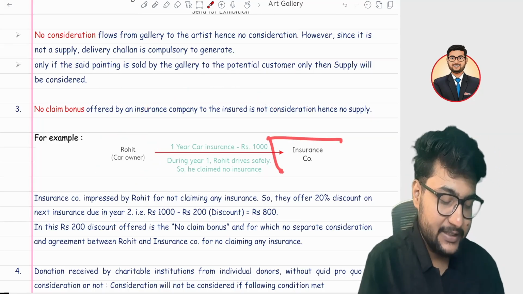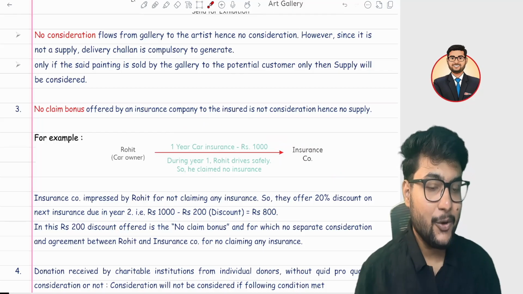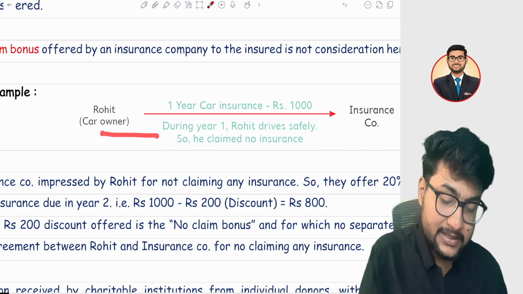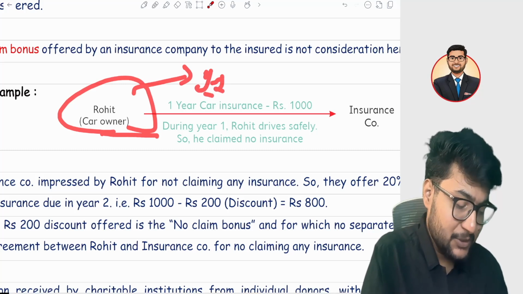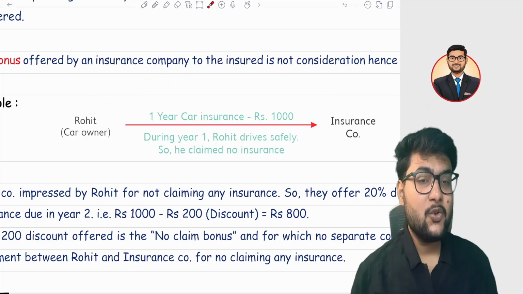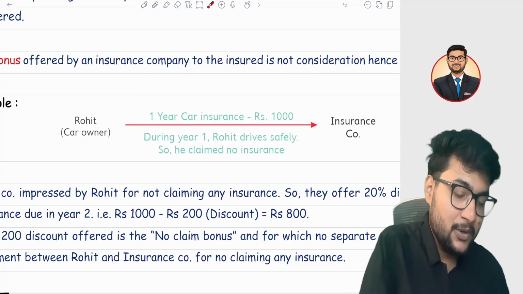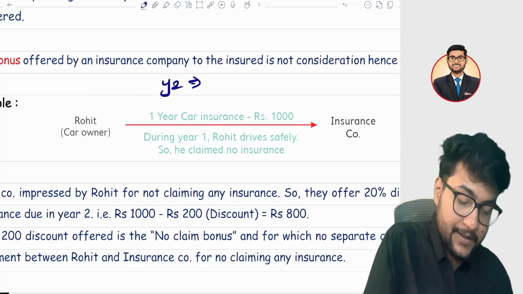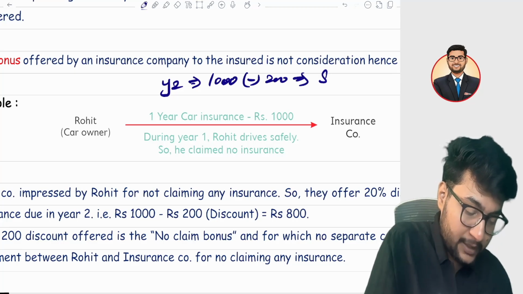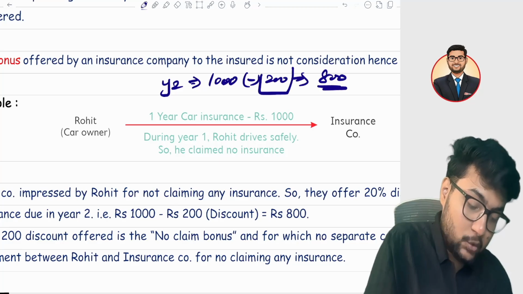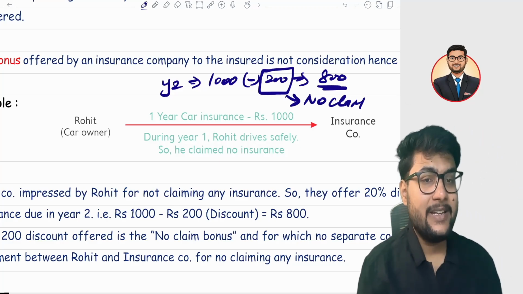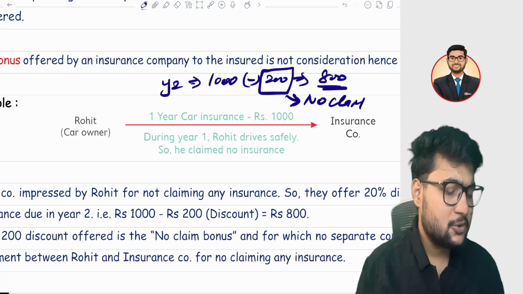But Rohit doesn't damage the car during year one, and the insurance company is very happy. They say, Rohit, you haven't claimed the insurance amount, so we are giving you a discount in year two. Instead of 1000, we are giving you a 200 rupee discount. Now you need to pay only 800 rupees. That 200 rupees is a no claim bonus, because you haven't claimed any amount, because your driving is too good.